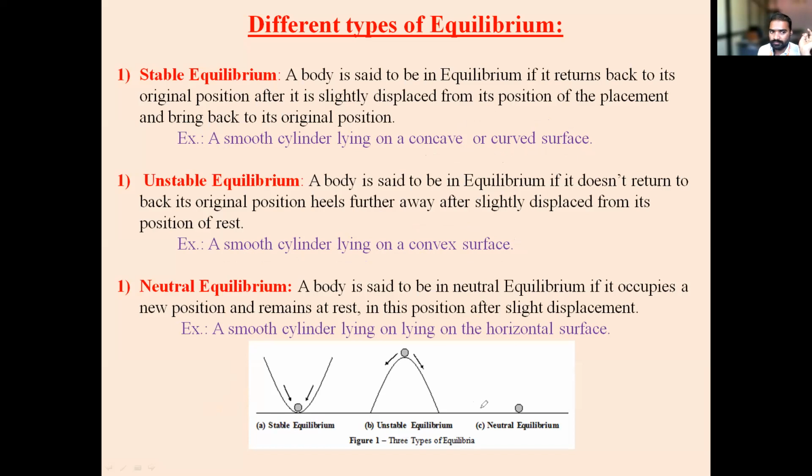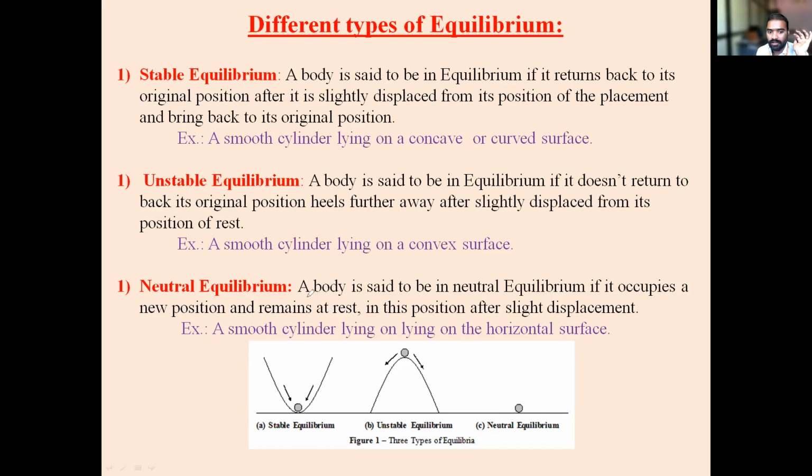Is it clear? Yes, sir. Okay. Next, one more, neutral equilibrium. What is this neutral equilibrium? So initially, the surface was curved. Here it is convex. Now, if the surface is straight and you give some force to this body, it will get displaced. Does it come back to its original position? No, sir. It will not come back, but it will get its new position. It is called neutral equilibrium.